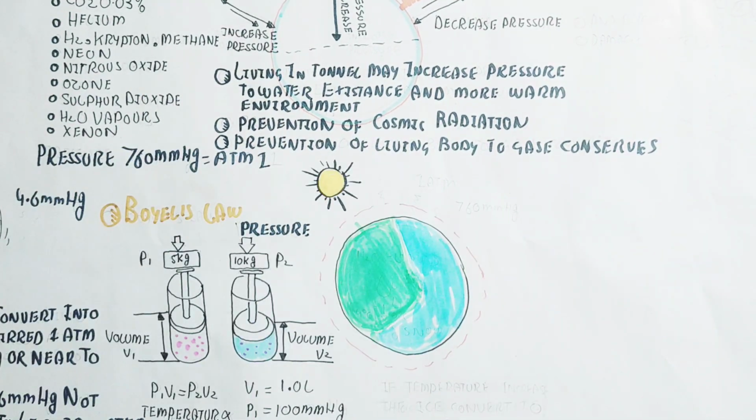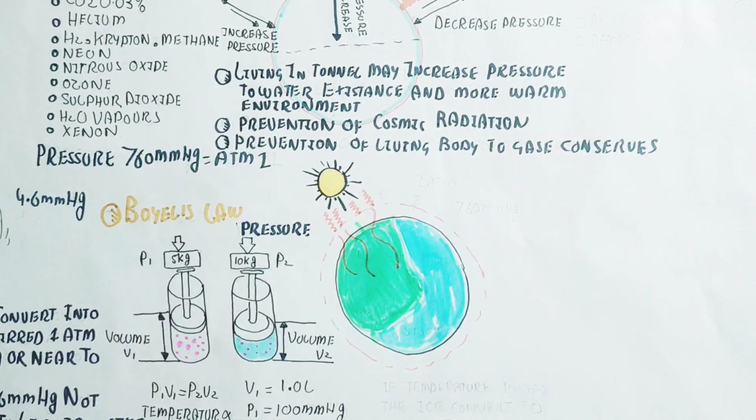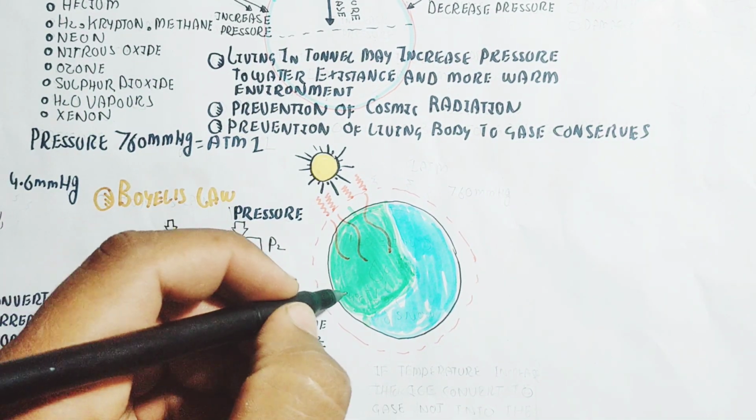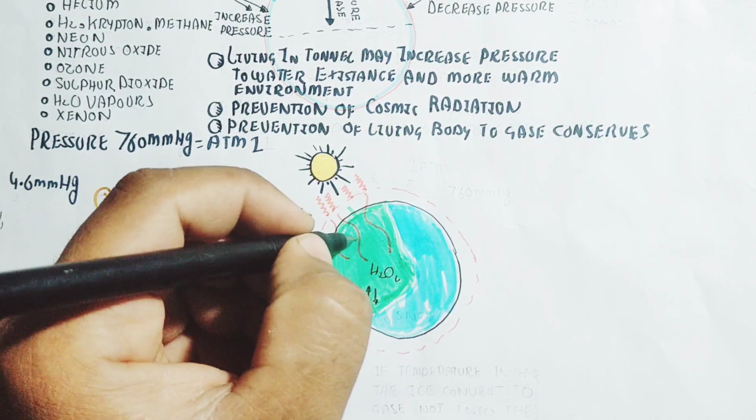For example, whenever you live on Mars, your body will evaporate. Why? Because atmospheric pressure will not allow liquid water to remain in the human body.